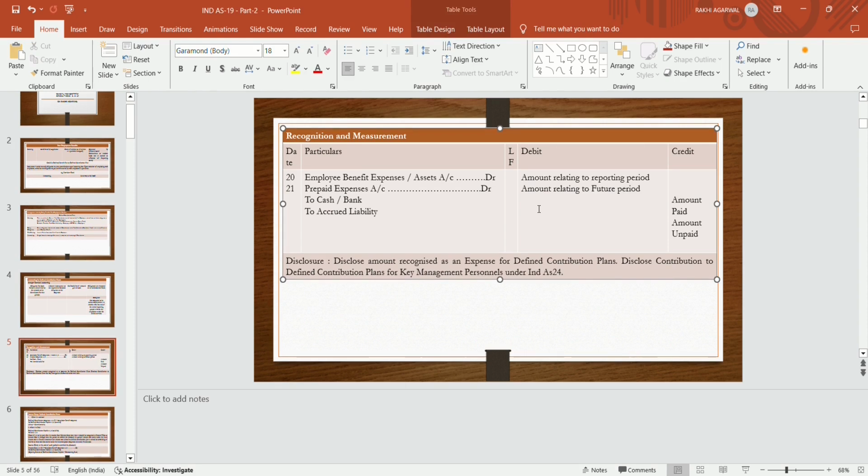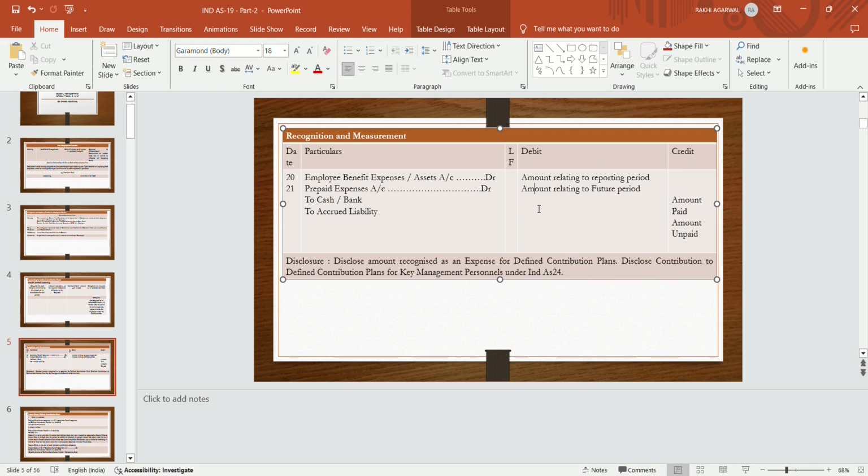to the reporting period. Prepaid expenses means the amount relating to the future period. To cash account or bank account if any amount is paid, to accrued liability if an unpaid amount is there, if provision is created. So disclosure: disclose the amount recognized as an expense for the defined contribution plan.